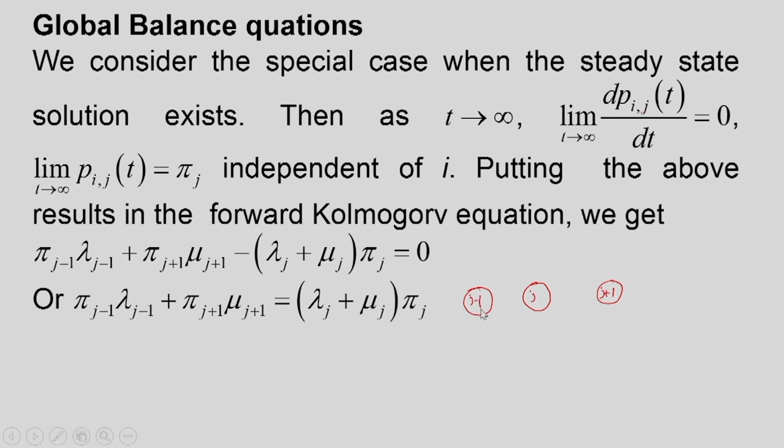Now what does this global balance equation say? Suppose the steady state probability at state j minus 1 is pi j minus 1.